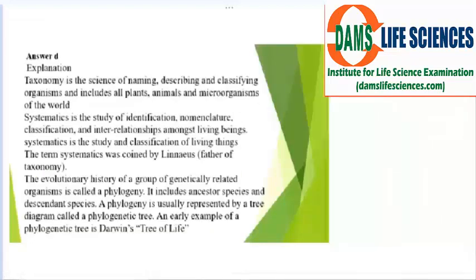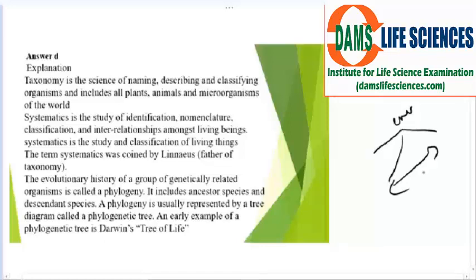Taxonomy is the science, and systematics is a study of identification, nomenclature, classification and the relationship among different living beings. Systematics is a study and classification of living things. The term systematics was coined by Linnaeus, father of taxonomy. And the evolutionary history of genetically related organisms is also called phylogeny: how evolution took place and which organism is genetically related to another.